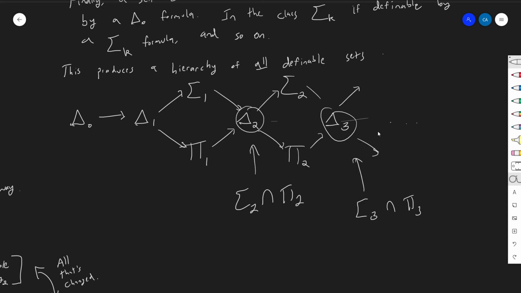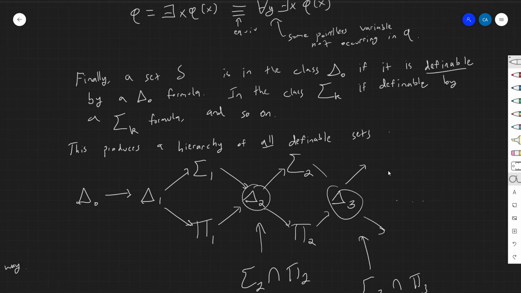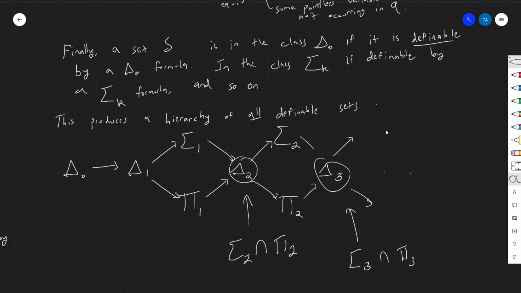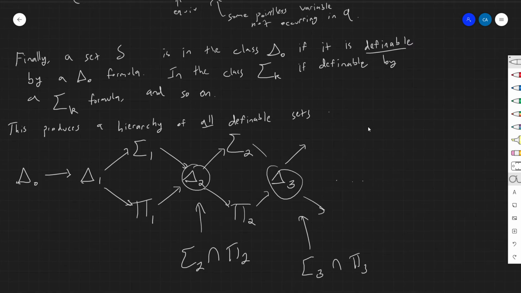This is what I'm going to call the arithmetic hierarchy. My computer is freezing. So this produces a hierarchy of all definable sets, and because we're talking about arithmetic, remember we're talking about the natural numbers, we call it the arithmetic hierarchy.